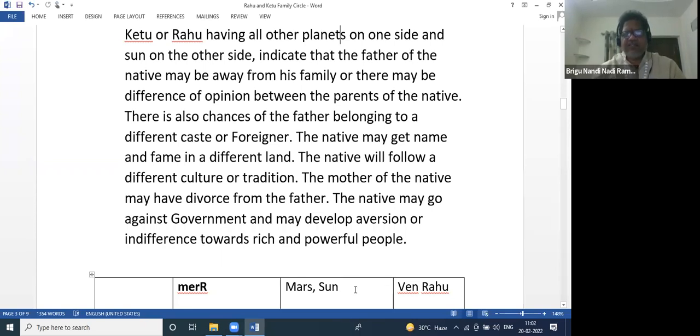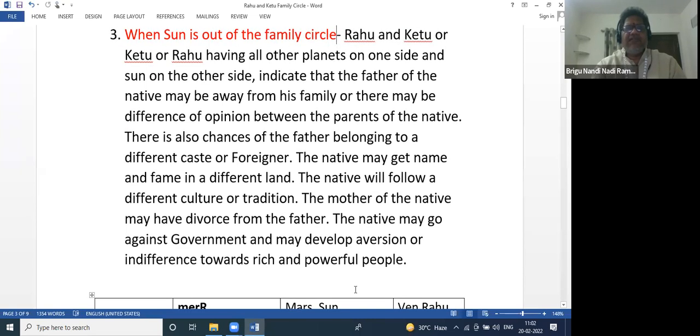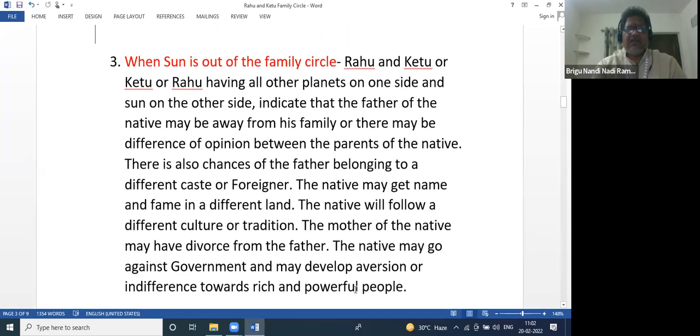And father may be a foreigner, father may belong to another caste or another religion, and father may leave the mother and the native. So father may leave the family, father may be against the traditions of the family, and the native may be against the government policies.